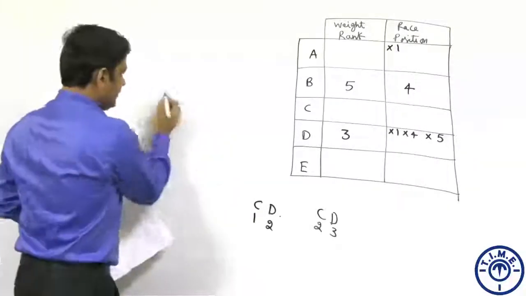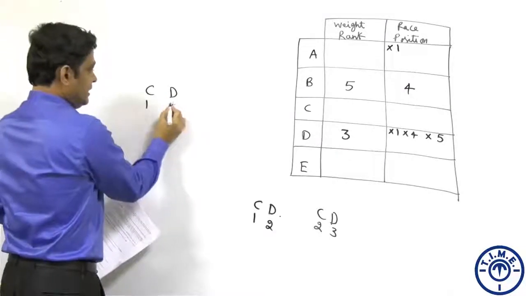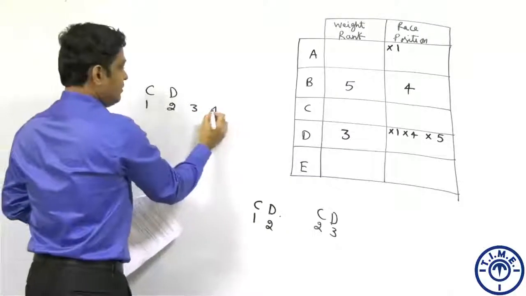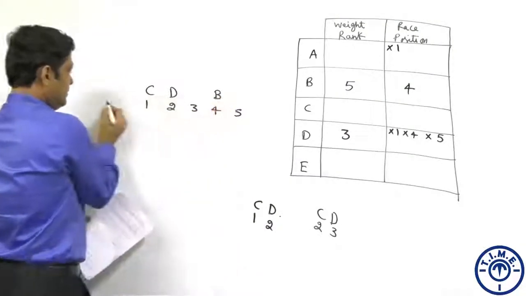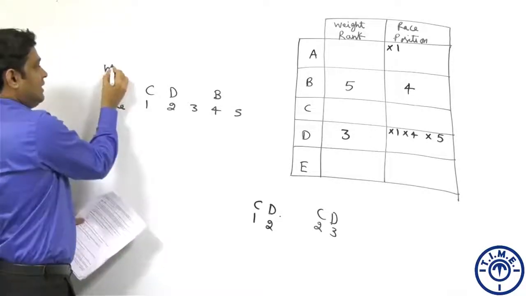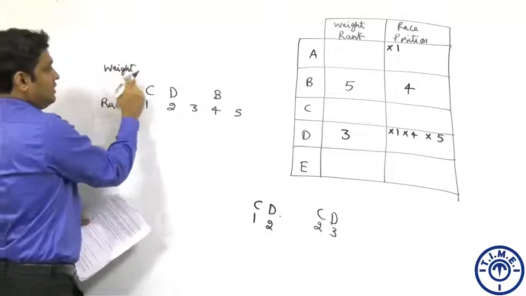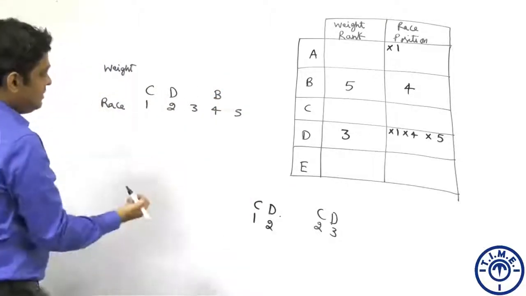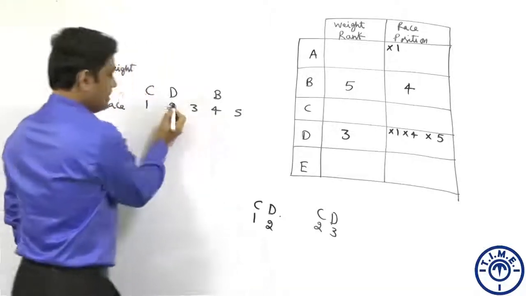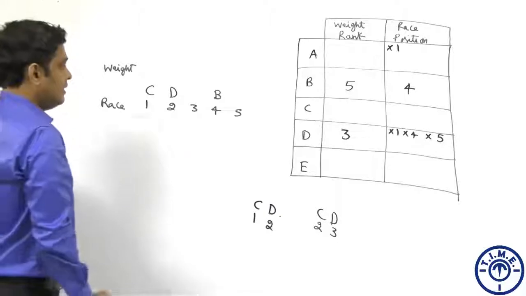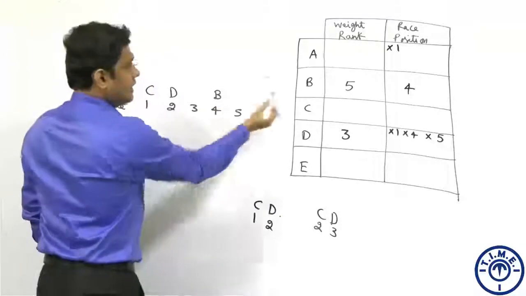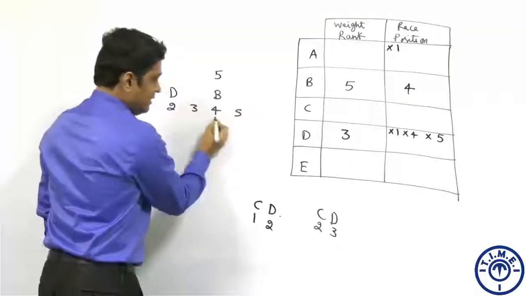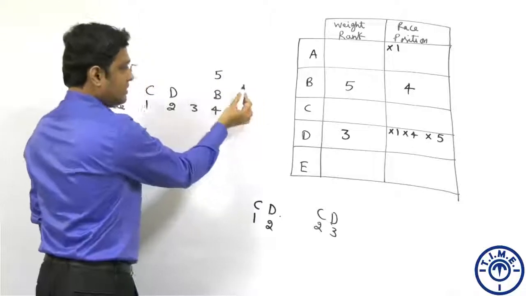If C is finishing first, D is finishing 2nd, B is finishing 4th. This is the race position, and this first row is the weight rank. Since B is finishing 4th and his weight rank is 5, these 2 are consecutive in race position, so they cannot be consecutive in terms of rank.